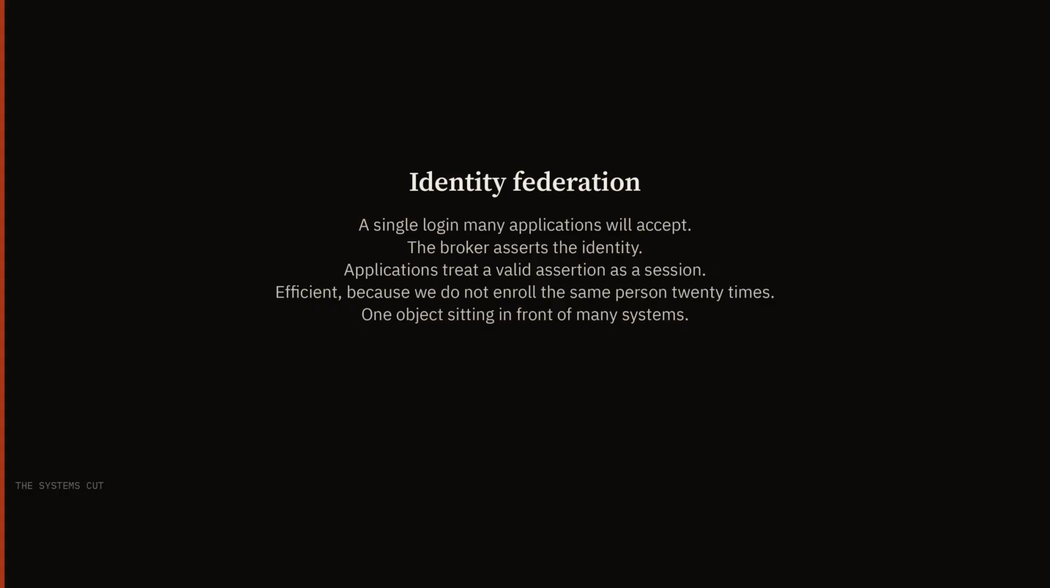That trust is efficient, because we do not enroll the same person 20 times. That trust is also one object sitting in front of many systems. A failure at the broker is already a failure at every system that accepted the assertion. That is why a cheap broker can outrank a tall invoice without a change in spend.